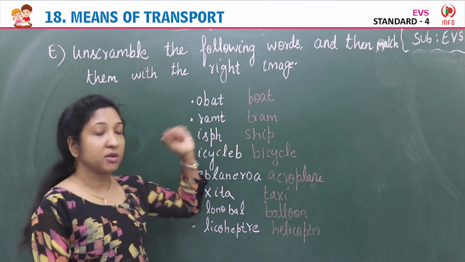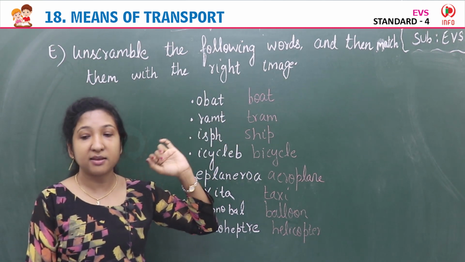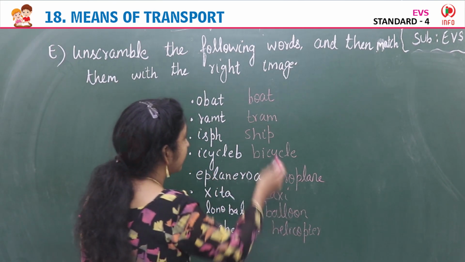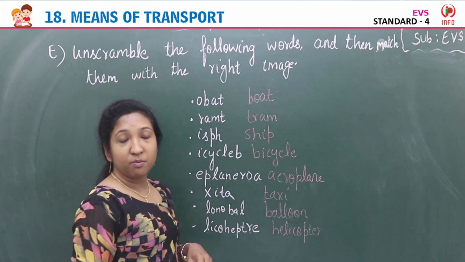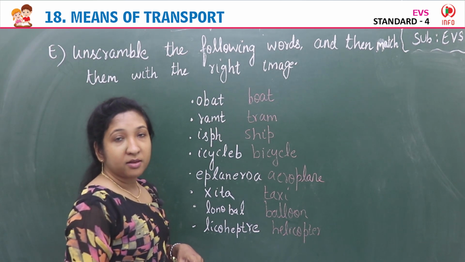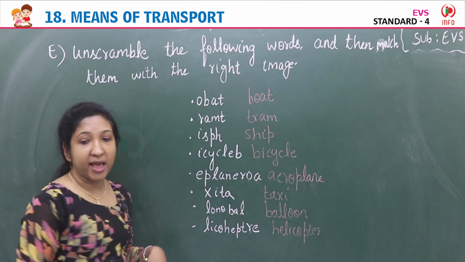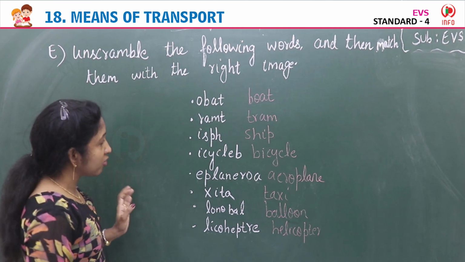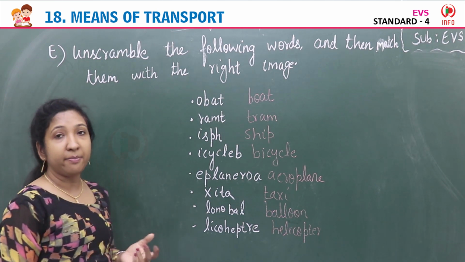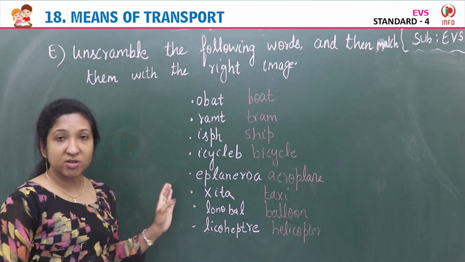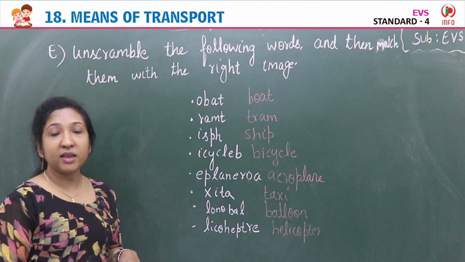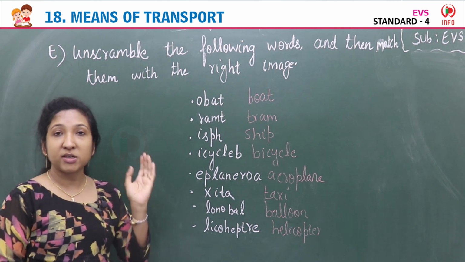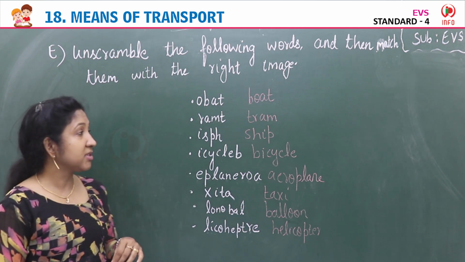Yes, so boat image you can see there, isn't it, children? Boat image you can see on the right side, there you have to match boat image. Then tram image, here on the left side actually it's given not tram, but tram image is missing there. Okay, tram image is this actually. Then next is ship.